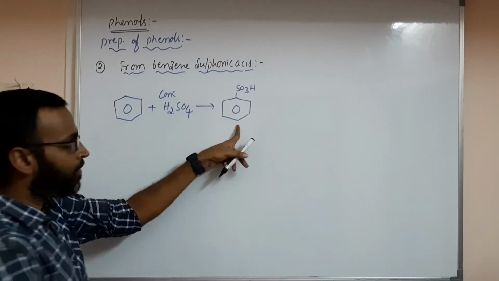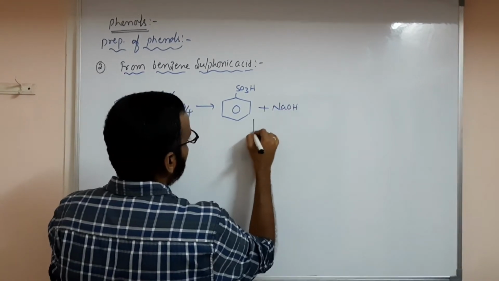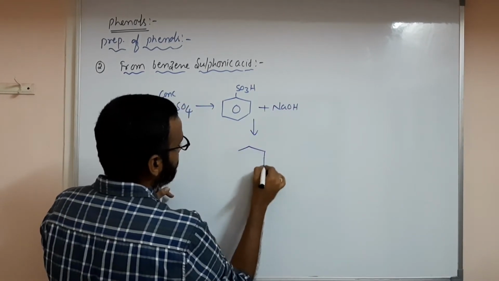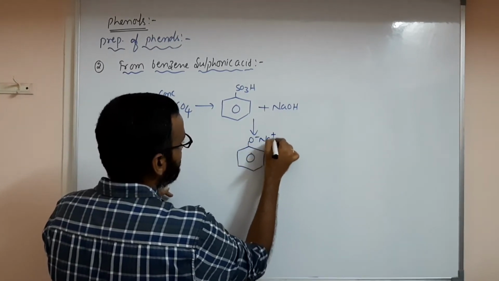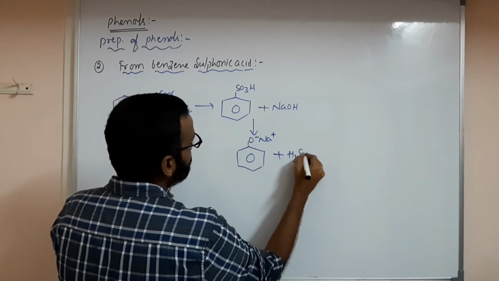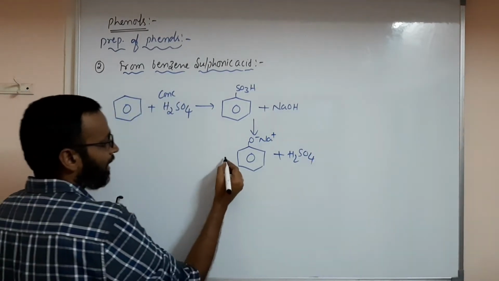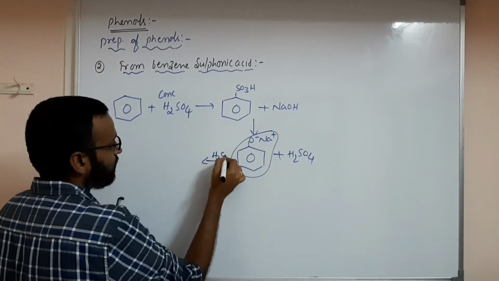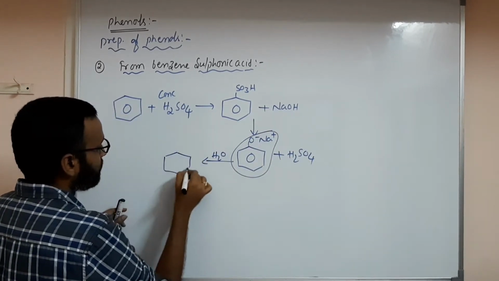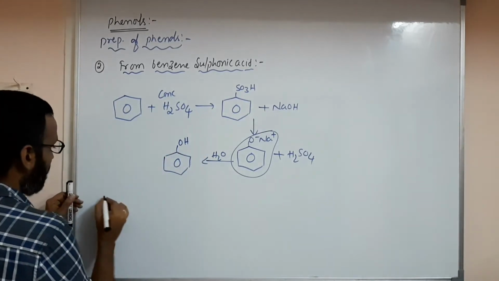When I add sodium hydroxide to this, what happens? You get C6H5O- Na+ and H2SO4. Now, on further hydrolysis, you will get phenol, C6H5OH.